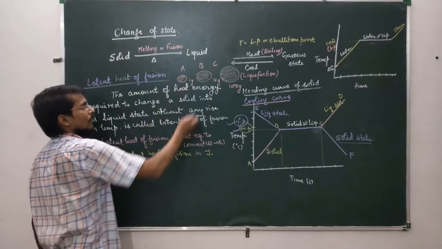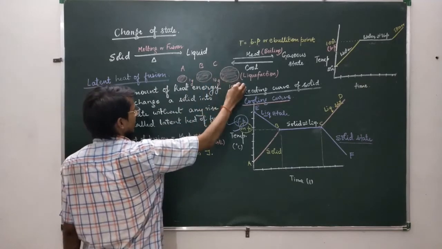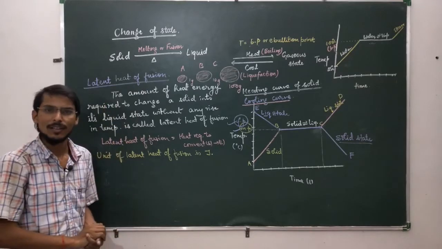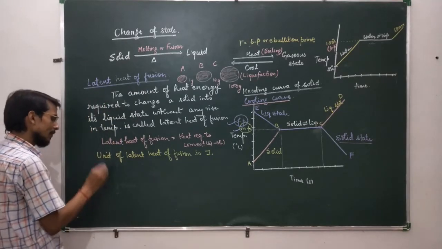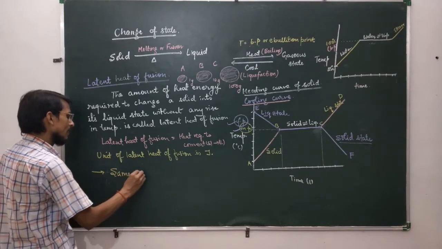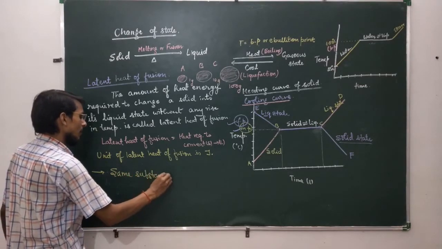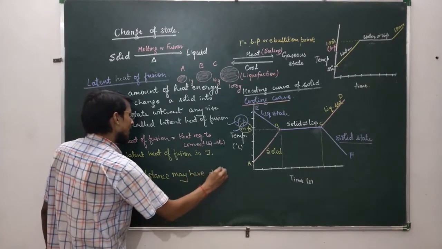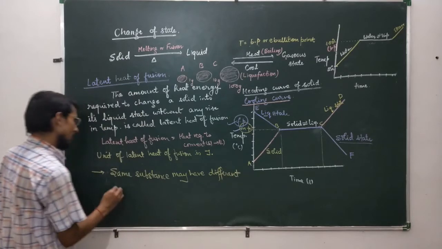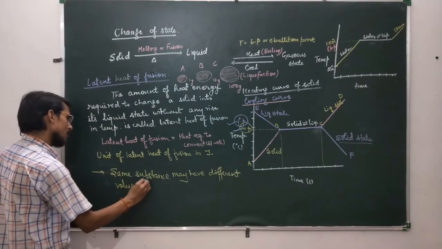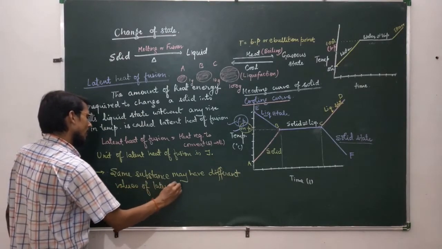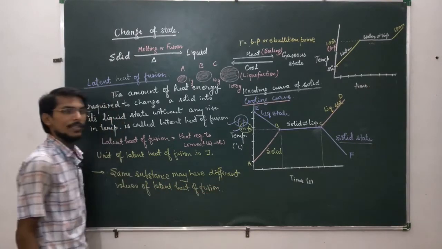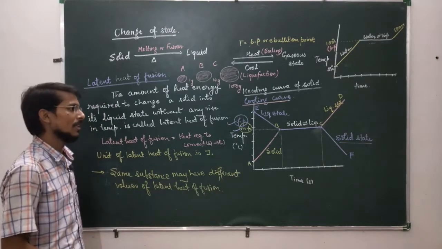Student A takes 1 gram, student B takes 10 gram, student C takes 100 gram, then they will get different values of latent heat of fusion. So we can write, same substance may have different values of latent heat of fusion, in the same way as I discussed about heat capacity or thermal capacity in my last class. Okay.